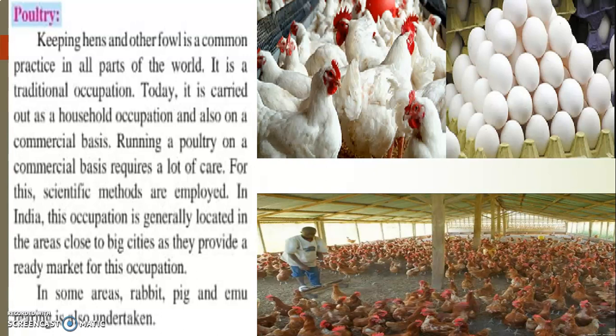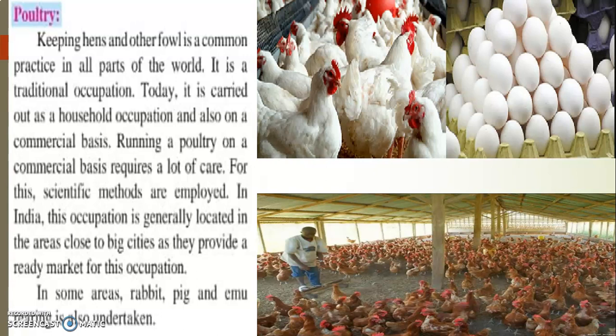But when you start with poultry, you also have to think about all these things, because you need proper space, proper ventilation, air, proper light, and proper food grain materials, so that the birds which have been reared are taken proper care of. So you have to use some scientific method. Scientific method means temperature has to be controlled, water facility has to be provided. All these things have to be taken care of.